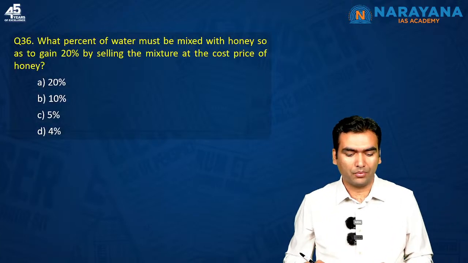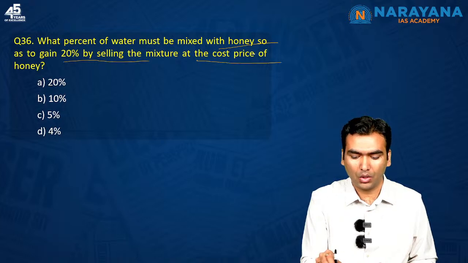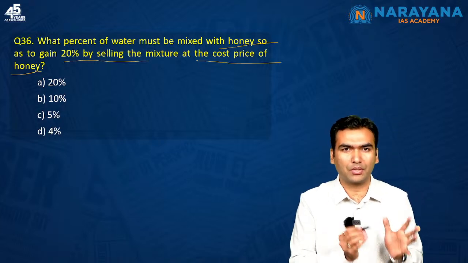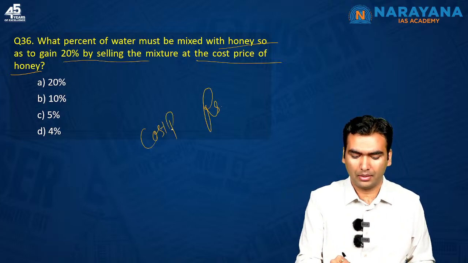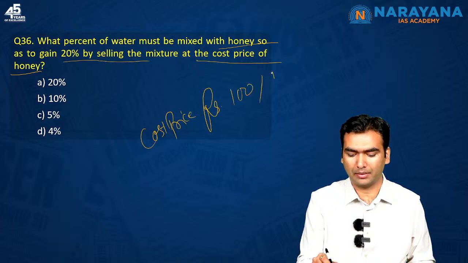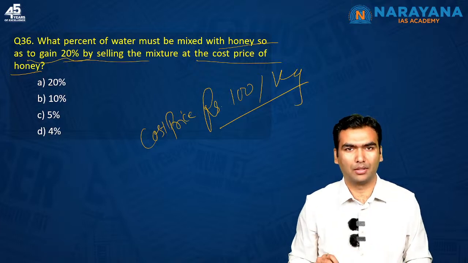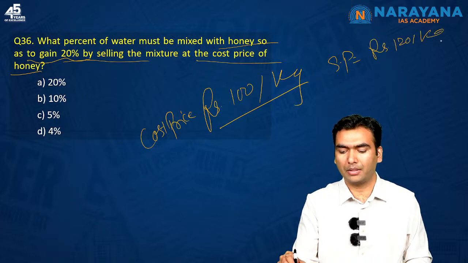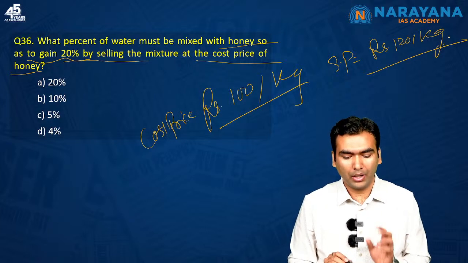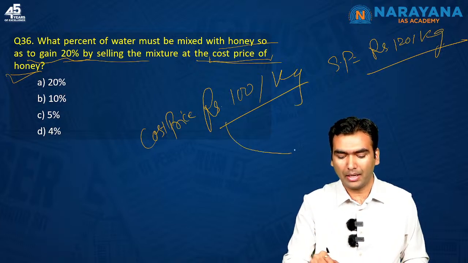So the first question says, what percent of water must be mixed with honey so as to gain 20% by selling the mixture at the cost price of honey? So there is a mixture. Suppose the cost price of honey is rupees 100 per kg. The question is saying that there has to be a gain of 20%. So its selling price must be rupees 120 per kg. But the question is also saying that you have to sell at the cost price only. So you have to sell at this price only.